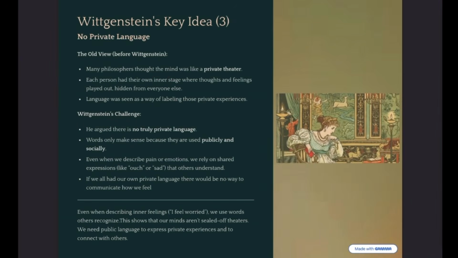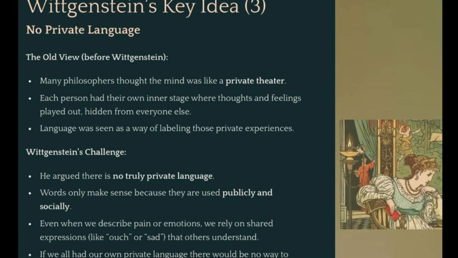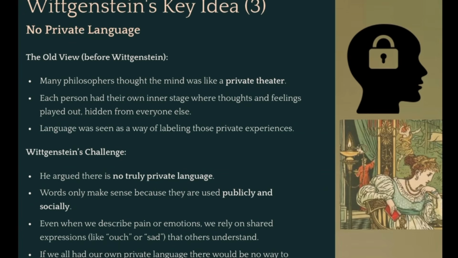And so Wittgenstein's very last key idea is that there is no private language. And to understand that, we need to look at how people thought of our minds before Wittgenstein. So many people believed that our minds were like a private theater where our feelings and expressions and memories were all just playing privately in our own heads. Because of that, each person had these thoughts and feelings that were hidden and only connected to themselves.